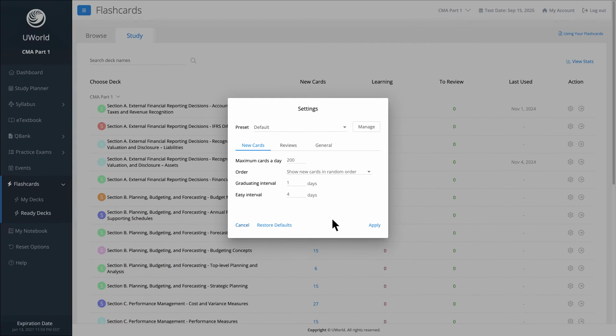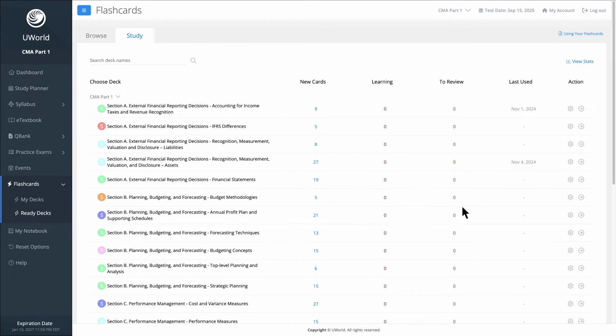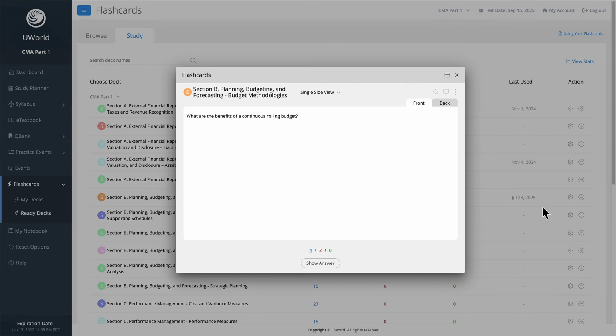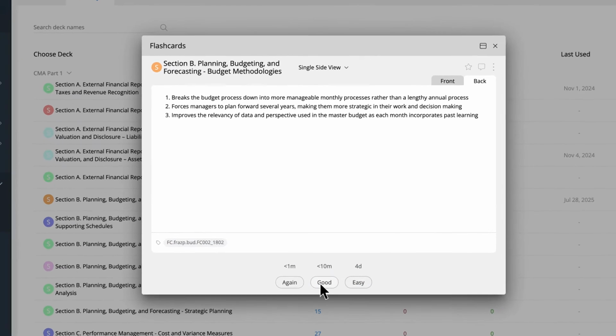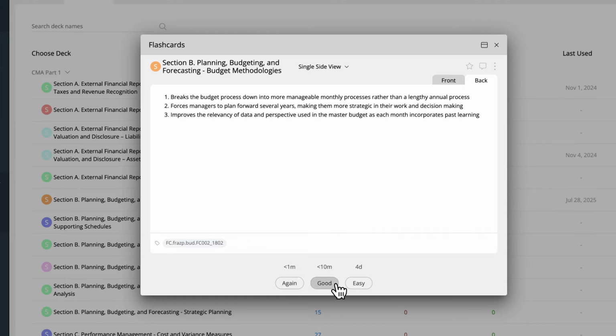Isn't that cool? As you review flashcards in My Decks or Ready Decks, you'll be asked to rate your understanding as again, good, or easy. We highly recommend you use this feature.